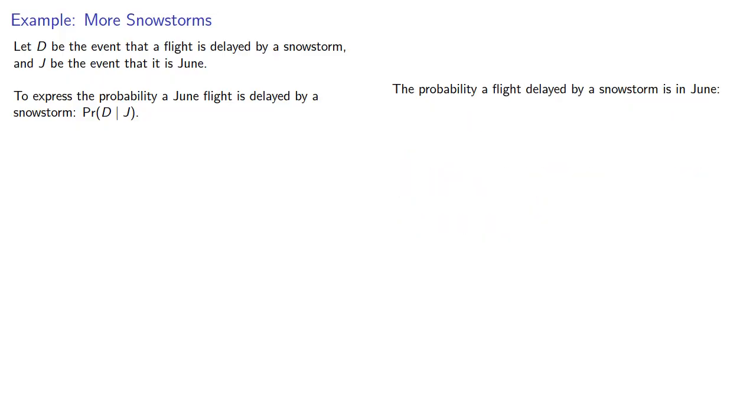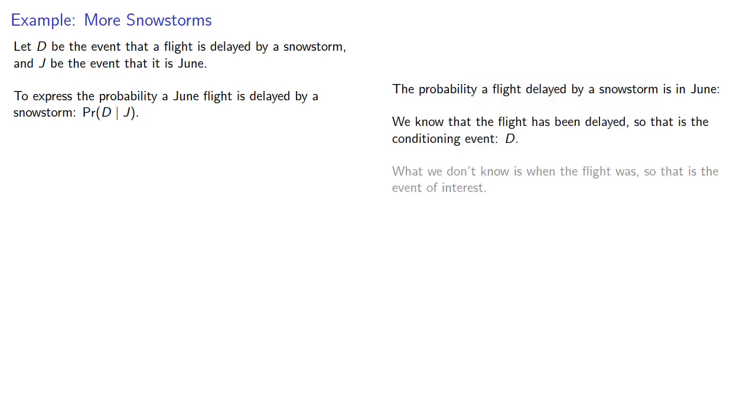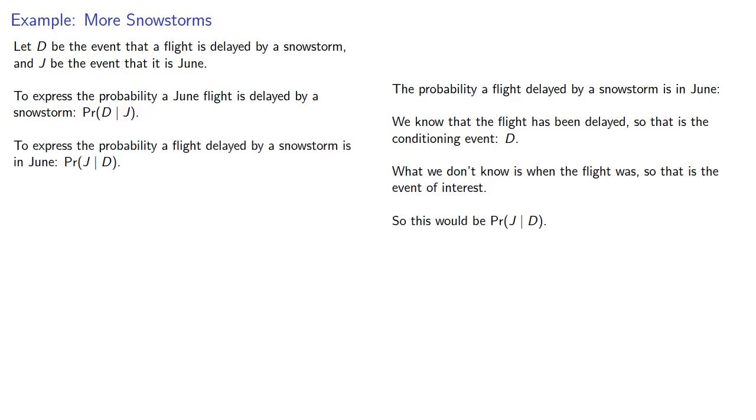Or the probability a flight delayed by a snowstorm is in June. So here we know the flight has been delayed, so that's the conditioning event. What we don't know is when the flight was, so that's the event of interest, and so this would be the probability of J given D.